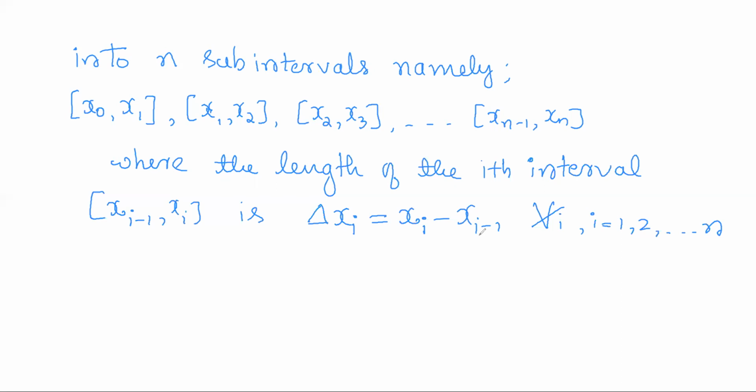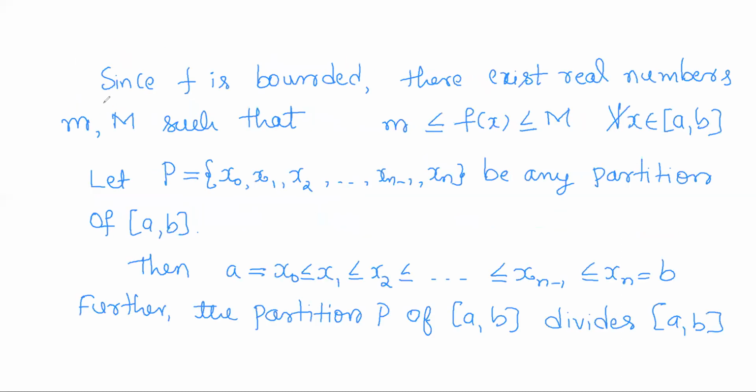Now we have observed that since f is bounded on the closed interval a comma b, right? f is bounded on the closed interval a comma b means what? So f of x is less than or equal to capital M and greater than or equal to small m for all x varying over the closed interval a comma b.